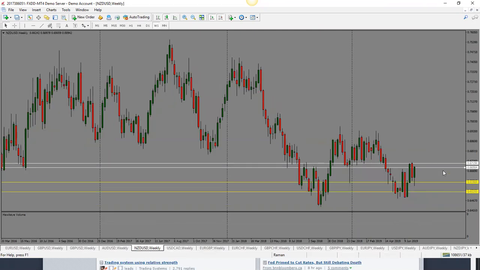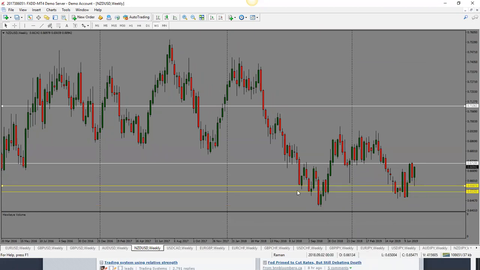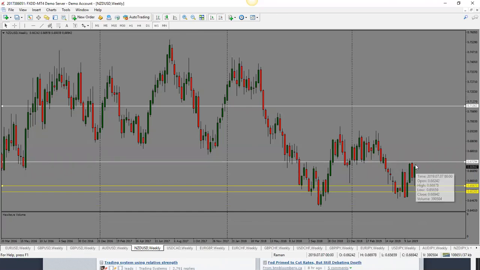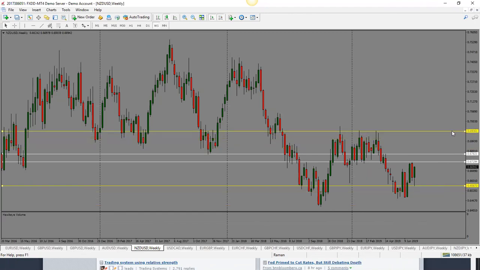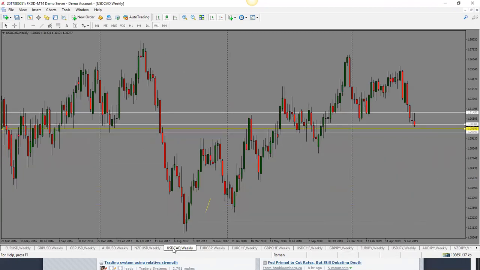New Zealand dollar has been quite strong. Last week, we were looking for a drop. It dropped a bit, and then since then, it has gone up. So looking bullish, we have a strong bullish candle close here. The first target, again, would be into this previous support resistance, which is quite strong. 0.6720 will be the first target, and then it could go all the way up. So I would say second target is 0.6780, and then it could just continue on going. But for now, these are the two targets. Bias is bullish for New Zealand dollar.